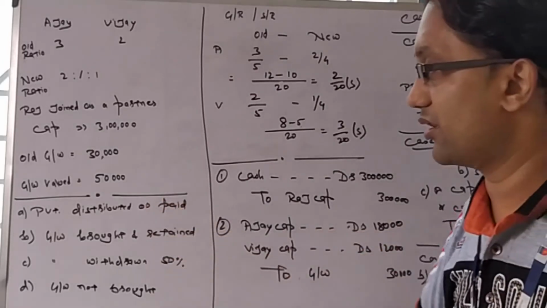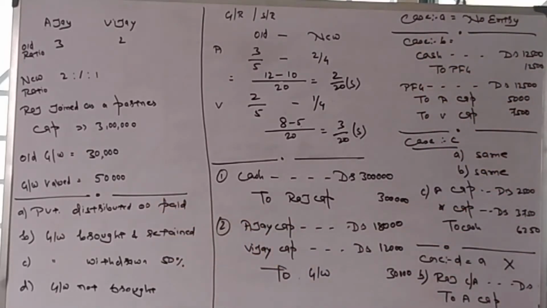Now coming to each case. Case A, goodwill privately distributed: no entry will be there, as goodwill has been privately distributed. Case B, goodwill brought and retained.